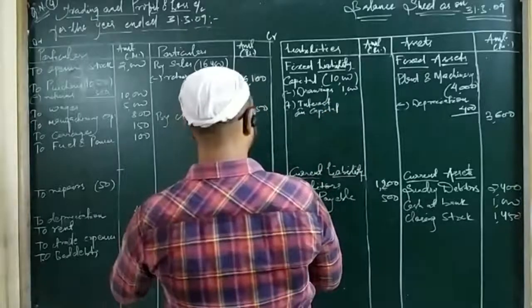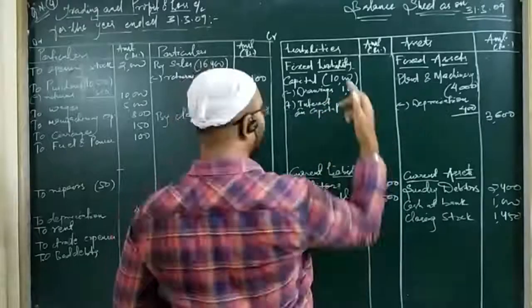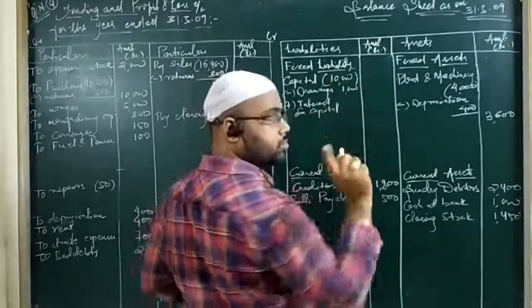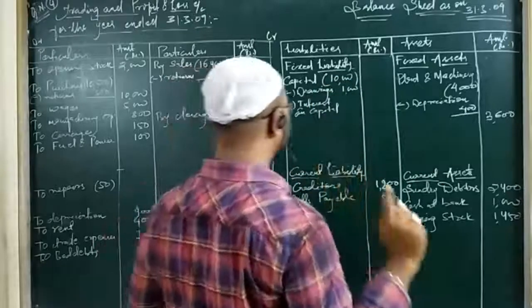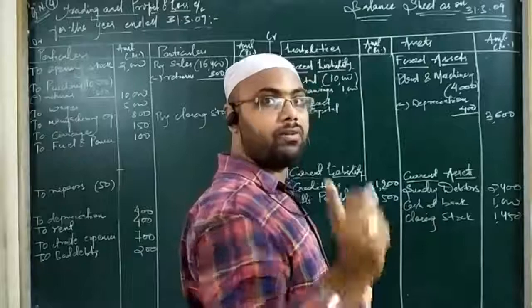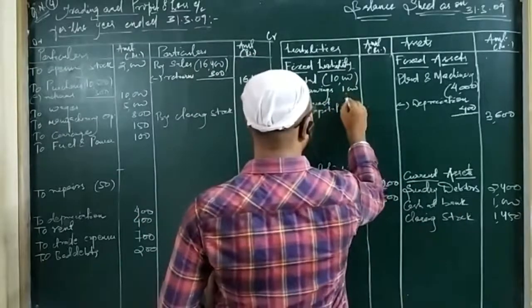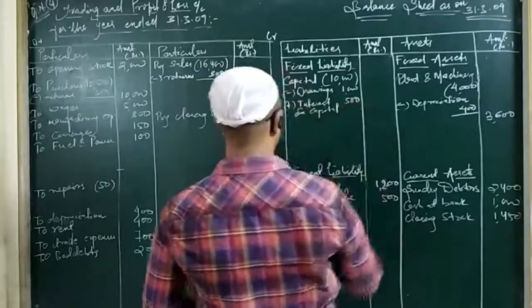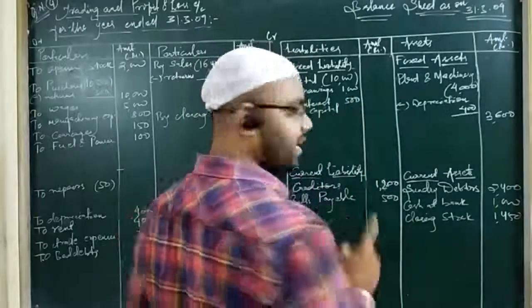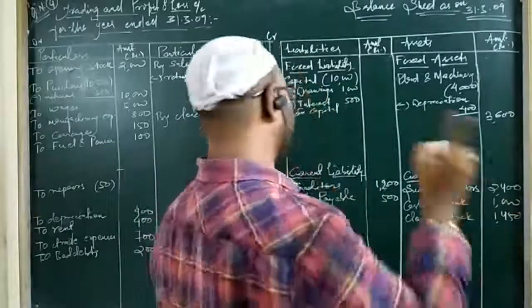Interest on capital is said as 5%. So you have to take 5% of 10,000, not after deduction. Remember, you have to take the percentage of interest on capital always on the opening amount. So 5% of 10,000 is 500. Then we have to write interest on capital as an expense, and interest on capital is an indirect expense.